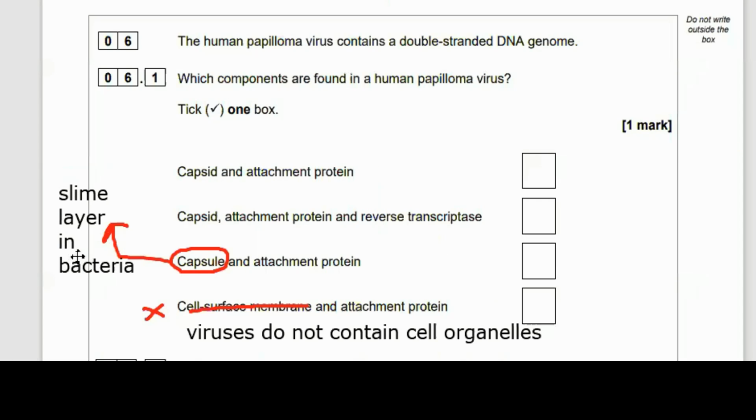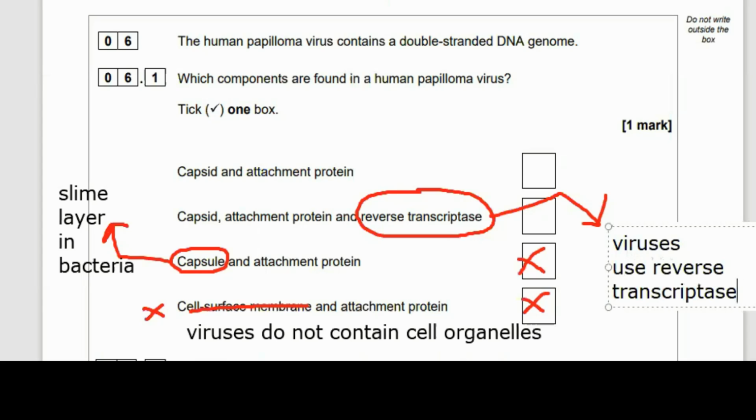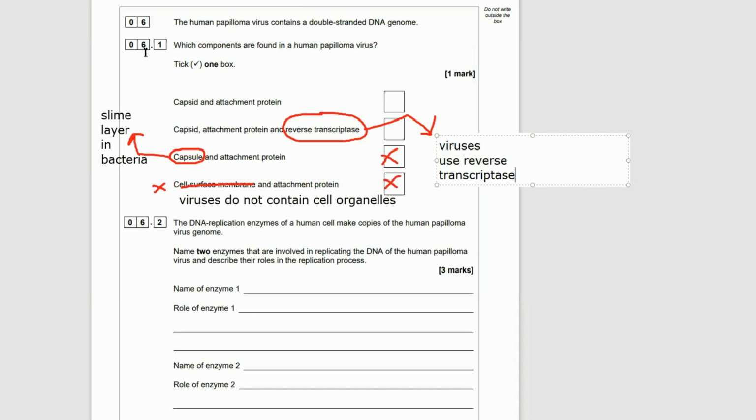So a capsid is the outer layer, the protein coat of a virus, and of course they need attachment proteins. That's how they inject their contents into cells. The host cell is infected via the attachment proteins, but they don't actually contain reverse transcriptase, the enzyme. The virus actually makes enzymes or uses enzymes that already exist in the host cell. So our actual correct answer is the top one, and that is that you would expect in a virus to find the capsid, the protein coat, and an attachment protein. And that's the answer for 1 mark.